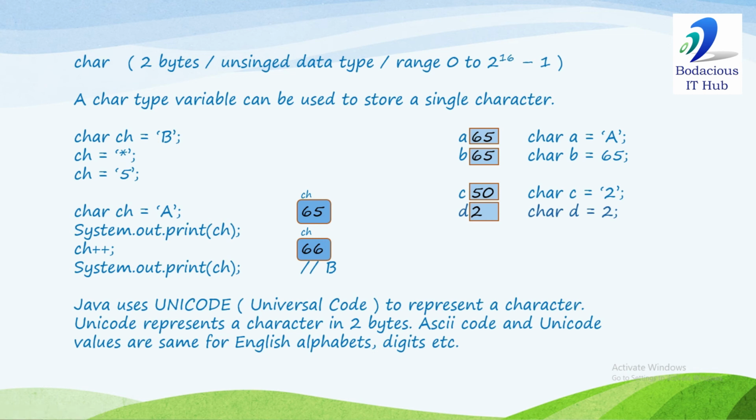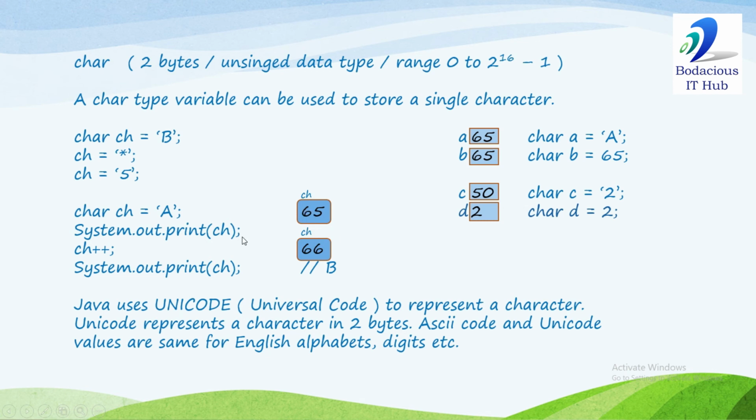Now there is a basic concept. If I write character CH is assigned A, internally the CH variable will store the ASCII value. ASCII or Unicode values are the same. The ASCII value of A is 65. And if I print this CH, it will display 65.